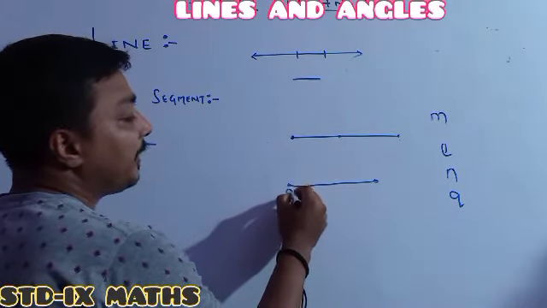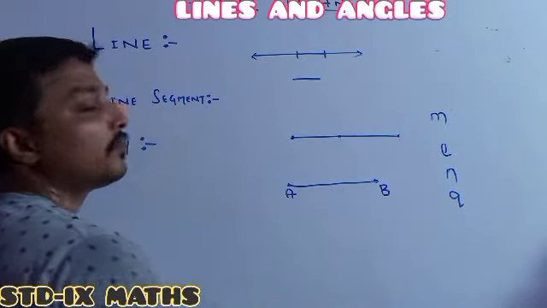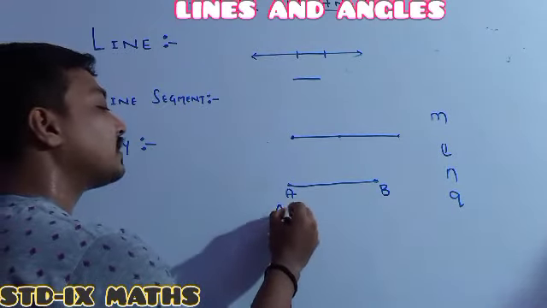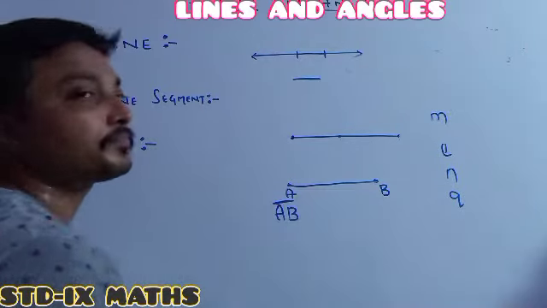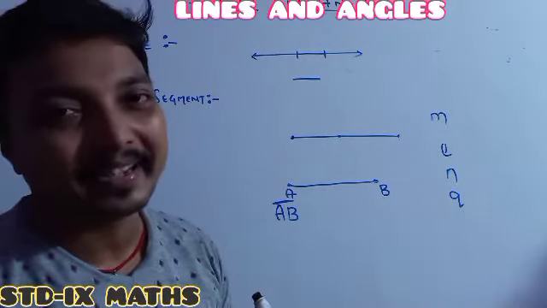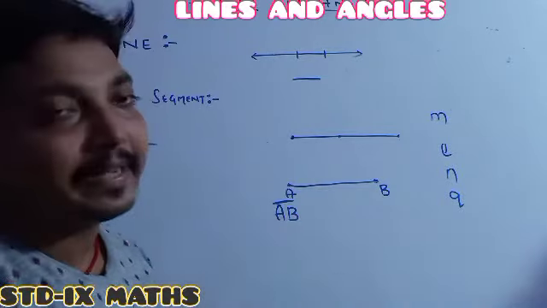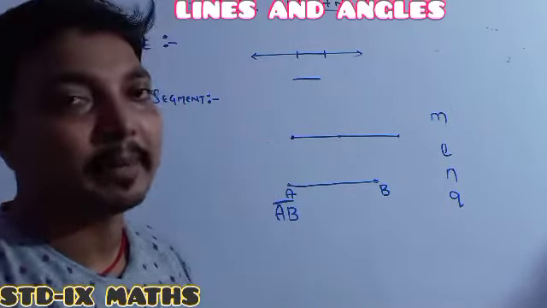One endpoint name is A, another endpoint name we give as B. And the name of the line segment you write as AB, with the line segment mark above. So both the endpoints should be written, and above both the endpoints we draw the line segment mark.